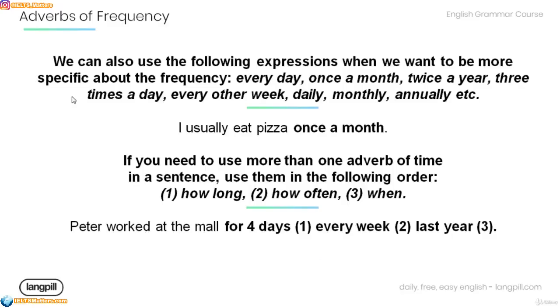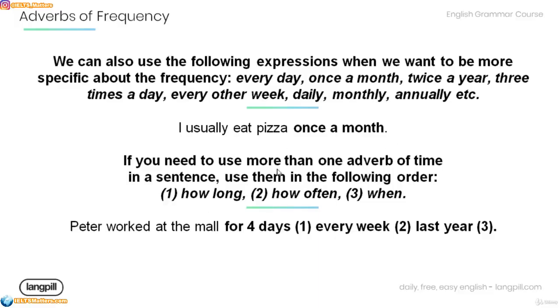Now we can also use the following expressions when we want to be more specific about the frequency. For example, every day, once a month, twice a year, 3 times a day, every other week, daily, monthly, annually, etc. Have a look at the example over here. I usually eat pizza once a month.